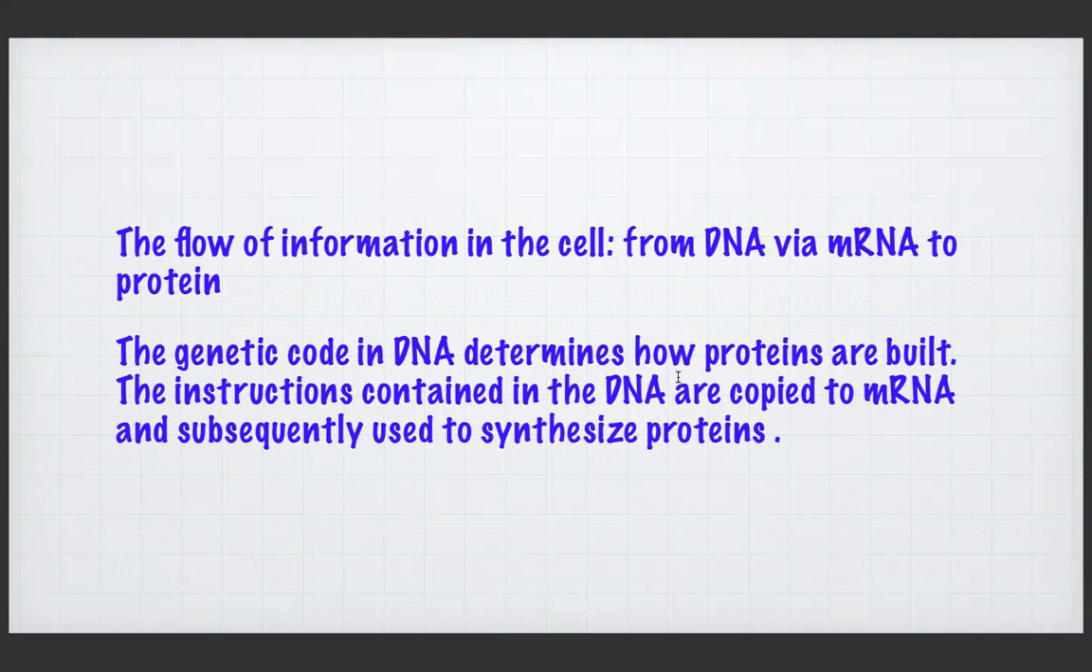One type of DNA will be able to produce one type of protein. The instructions contained in the DNA are copied to mRNA and subsequently used to synthesize protein. DNA directly cannot produce the proteins. How can the DNA produce the proteins? Through the concept called mRNA, or messenger RNA. So DNA to mRNA, mRNA to protein.